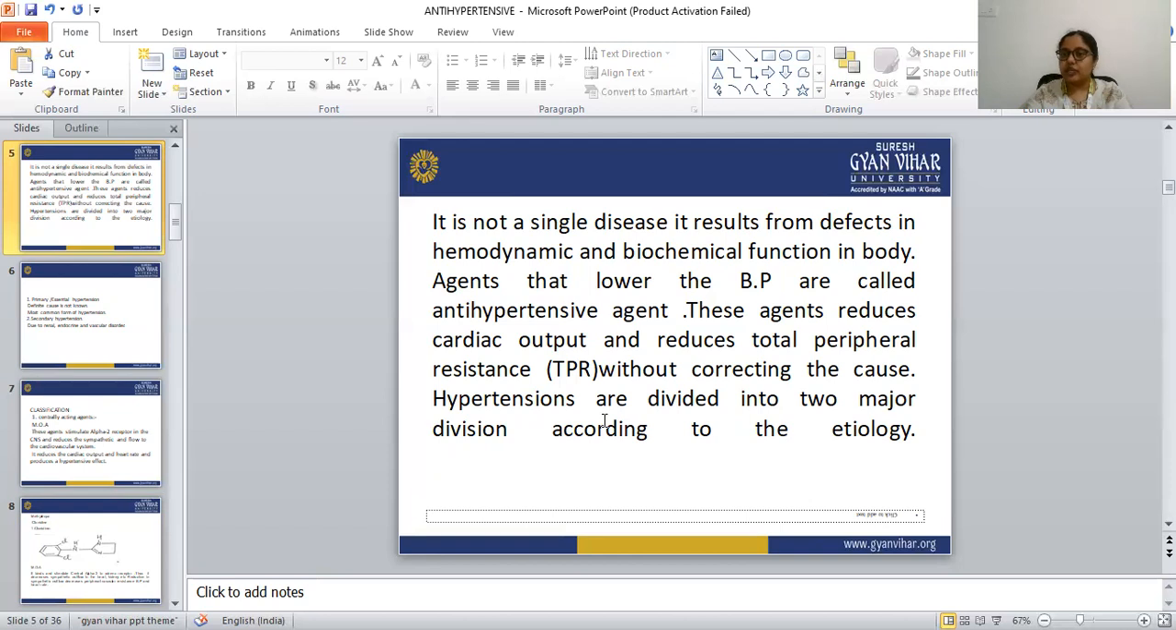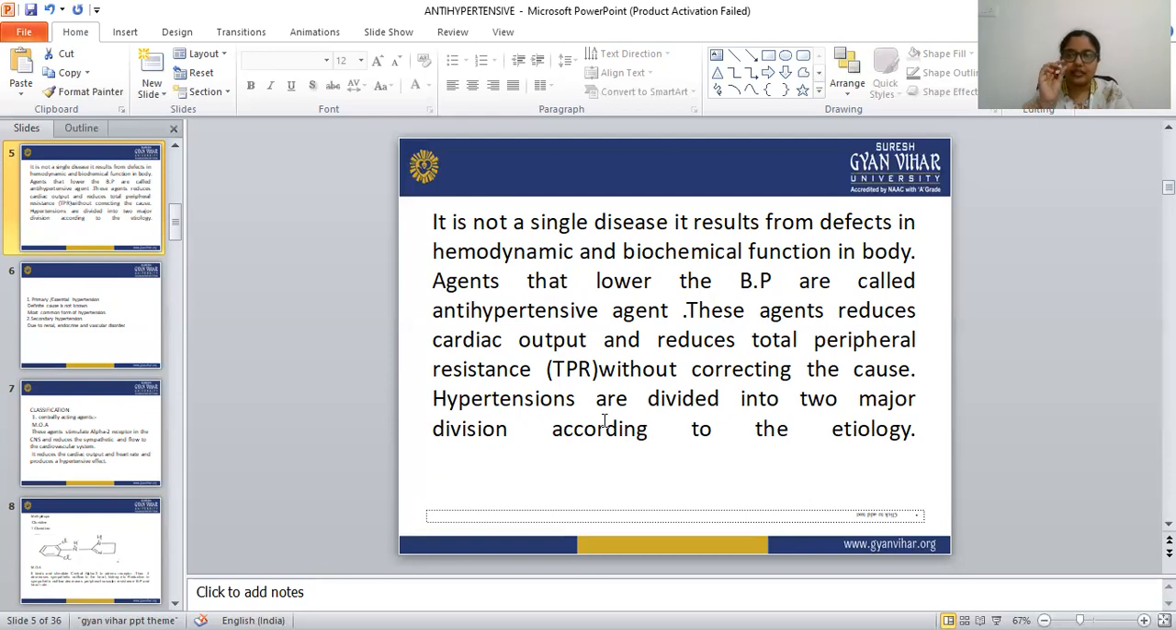What is systolic blood pressure? The systolic blood pressure is the pressure generated at the time of the heartbeat. When the heart beats, one pressure is generated, that is known as systolic blood pressure, and that is 120. And what is diastolic blood pressure? The diastolic blood pressure is the pressure generated when the heart takes rest. Between two heartbeats,